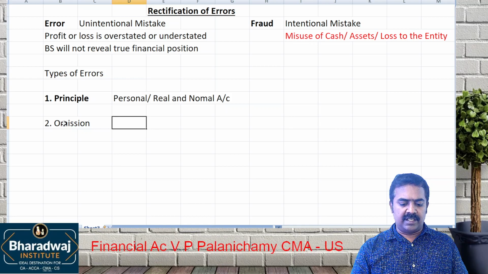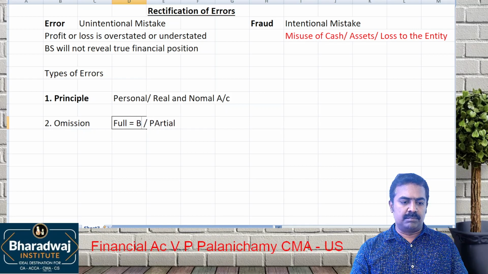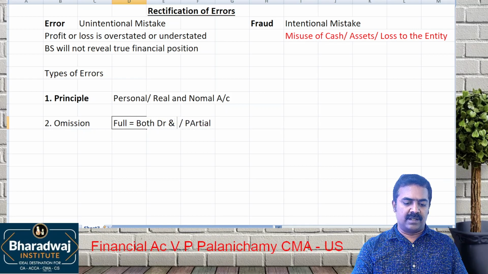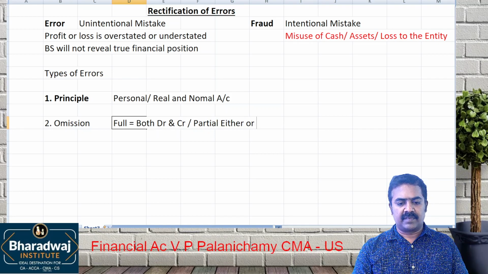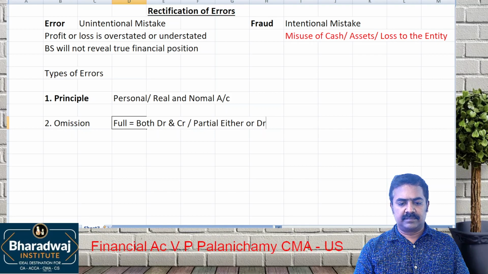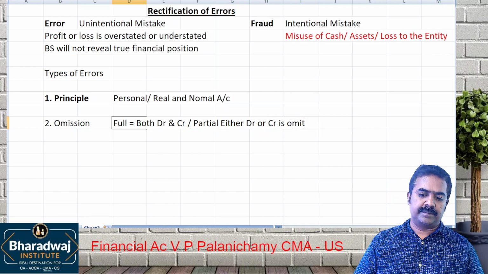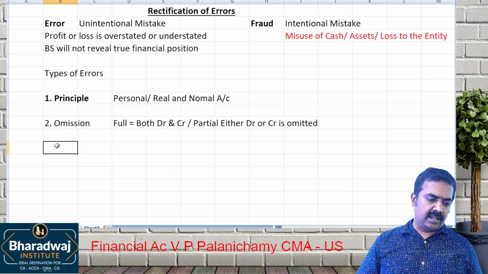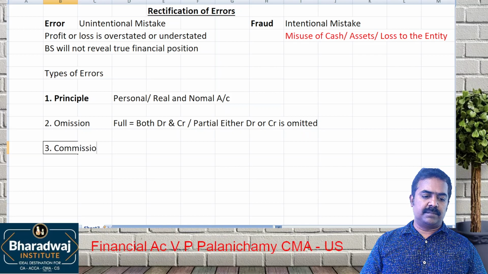Okay. Second is error of omission. It's clear? It may be a full omission or which one? Partial omission. Full omission will result in both debit as well as what? Credit is omitted. In case of partial omissions, either debit or which one? Either debit or which one? Credit is omitted. Then it can be other errors. We call it as error of commission.